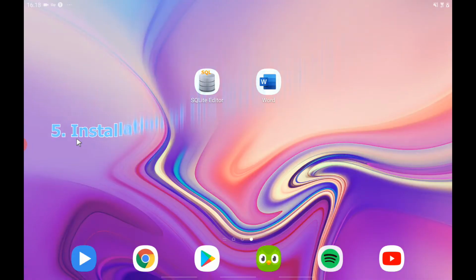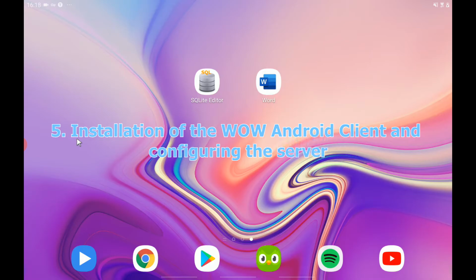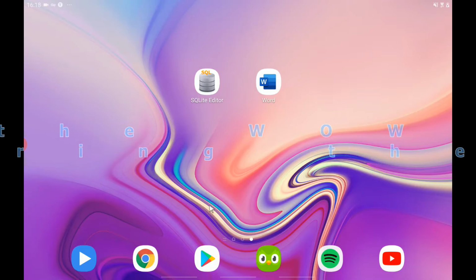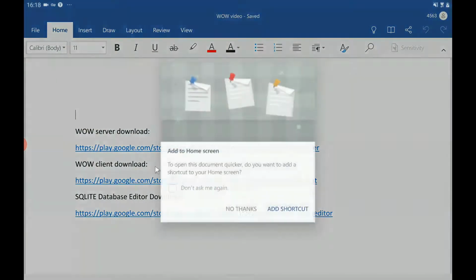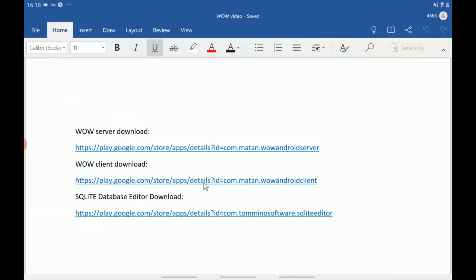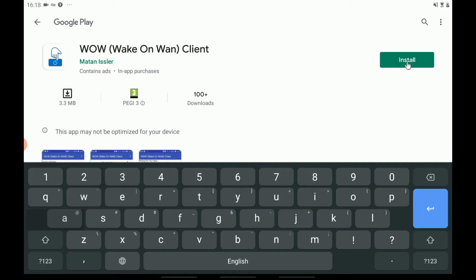Okay, so after we finished setting up the Raspberry Pi, we're gonna download the Android client, and then we're gonna configure the server however we want. You can also configure your server from the PC client. You can download the PC client from the WAR webpage. So let's start by downloading the Android client from the Play Store. I have a link right here. Let's click on install.